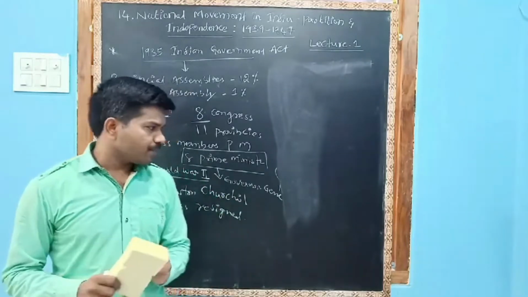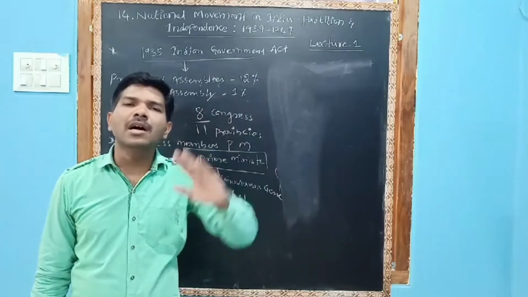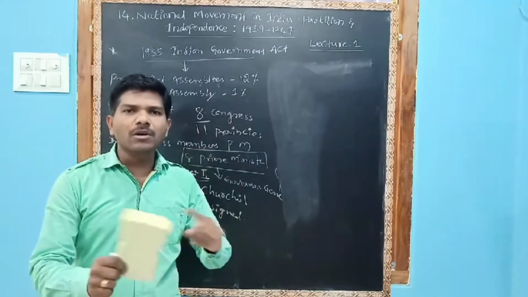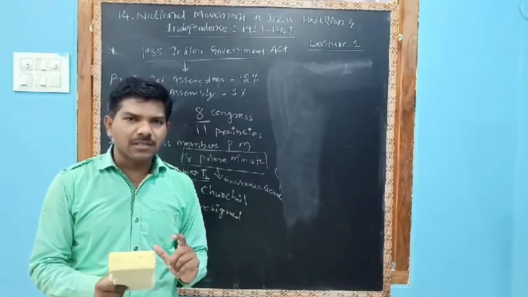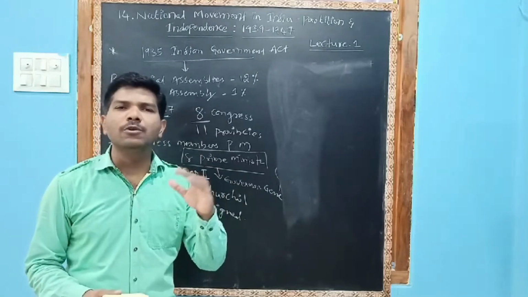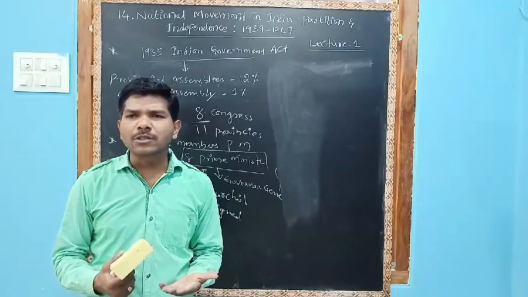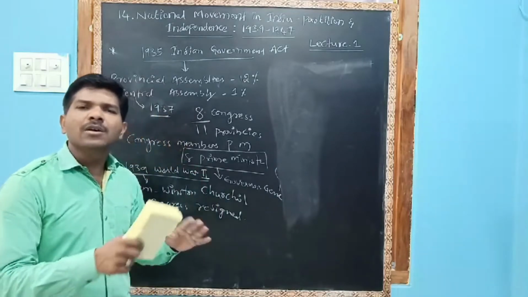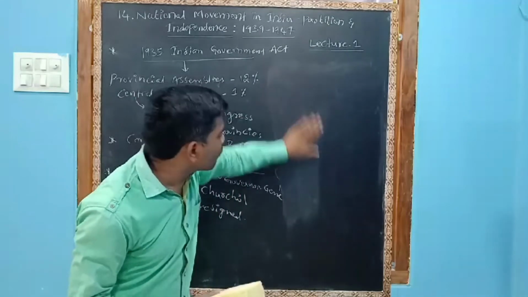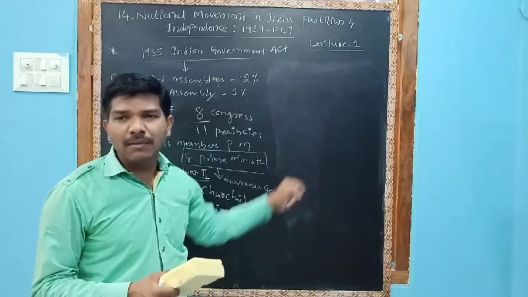We can support the British if, after the World War, the British promise to give us independence; then we will support. So there was a mixed feeling among Indians. Some members said we have to support, and some said we do not need to support the government. After the announcement, Congress was divided and resigned. Some members said we have to fight against Hitler and Mussolini.